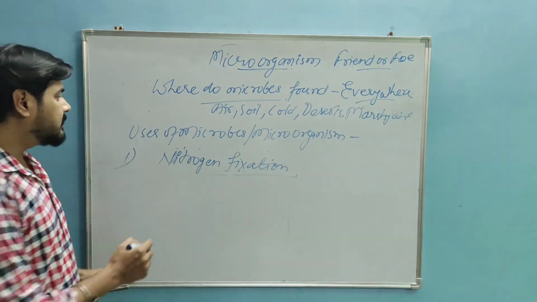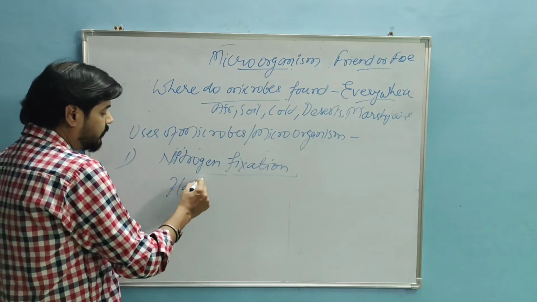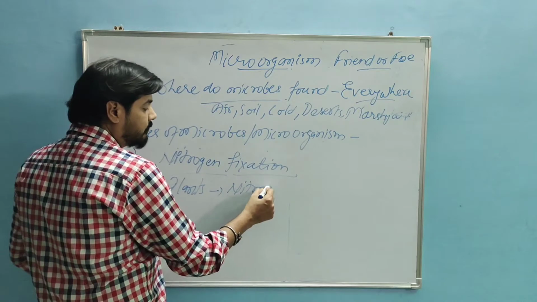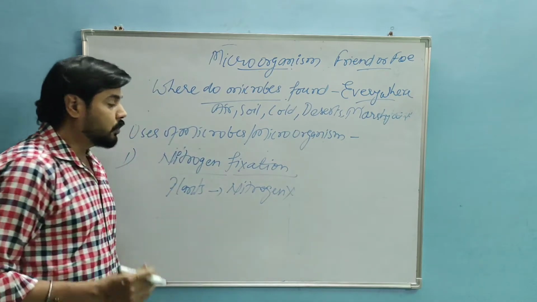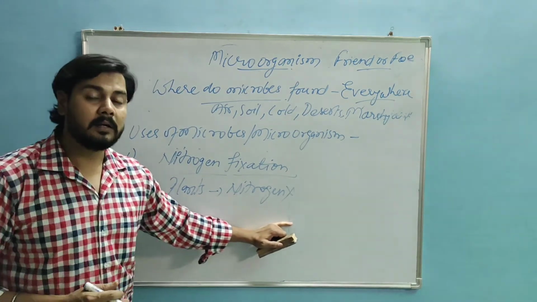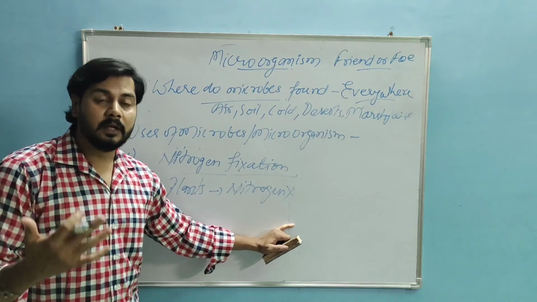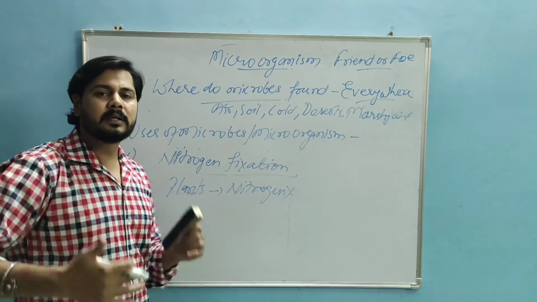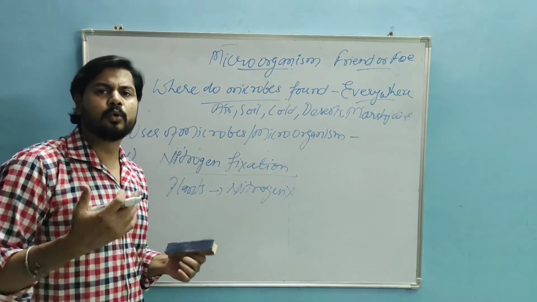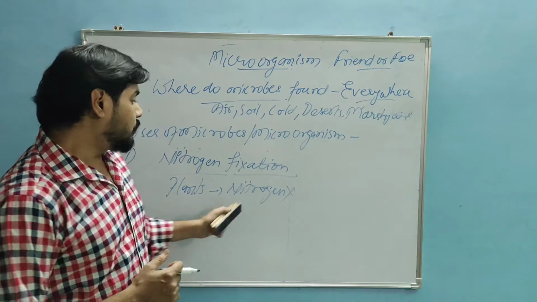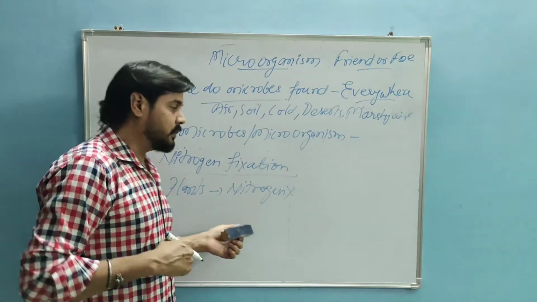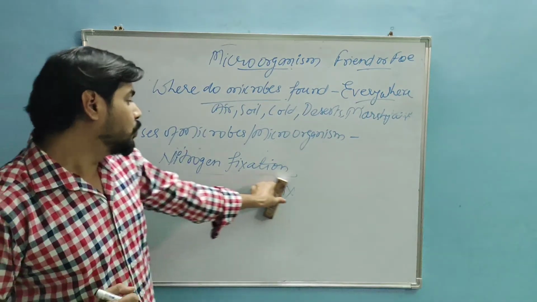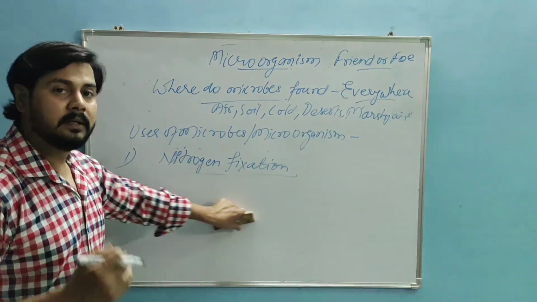Simply, plants cannot take nitrogen directly from the atmosphere, though it is very helpful for the growth of the plant. It is converted into protein, and protein helps growth in the plant. So the plant cannot take nitrogen directly from the atmosphere, and the bacteria called Rhizobium helps to convert the nitrogen.